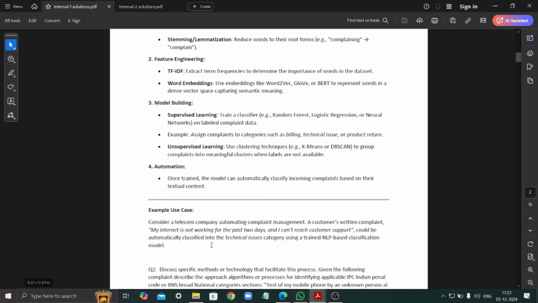So here's an example. Consider there is a telecom company and they have to automate complaint management. A customer's written complaint is, my internet is not working for the past 2 days and I can't reach customer support. Then it can be classified into the technical issues category using a trained natural language processing based classification model. So this is the use case of what we have learned.